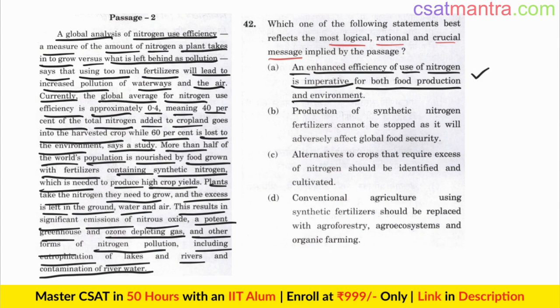This is what the author is talking about. 60% is lost, goes as wastage, causing pollution. We need to reduce that. So enhanced efficiency is imperative.